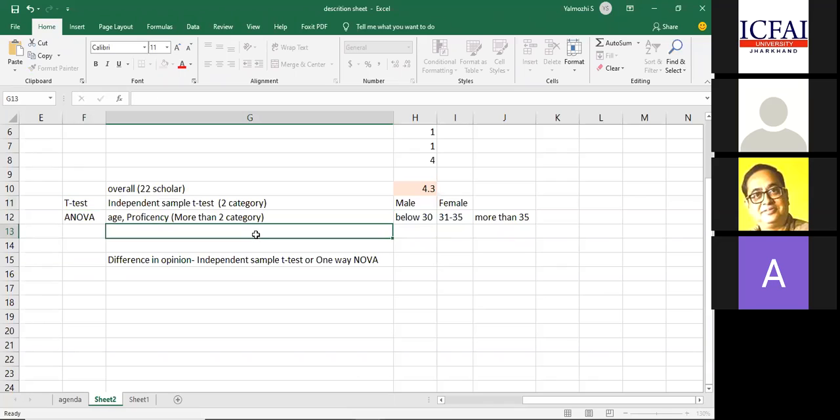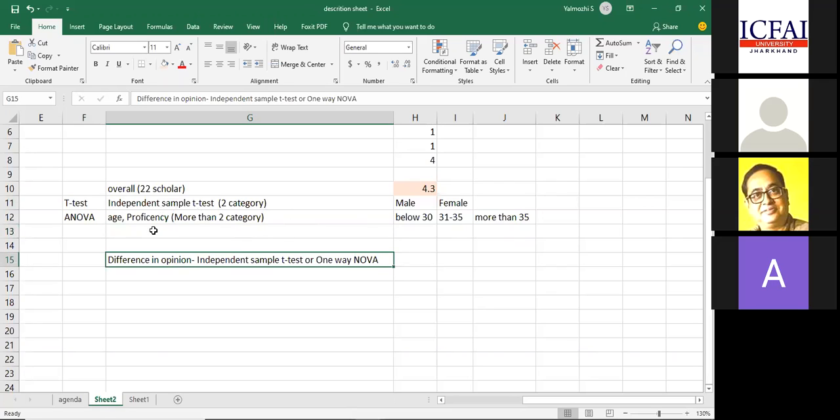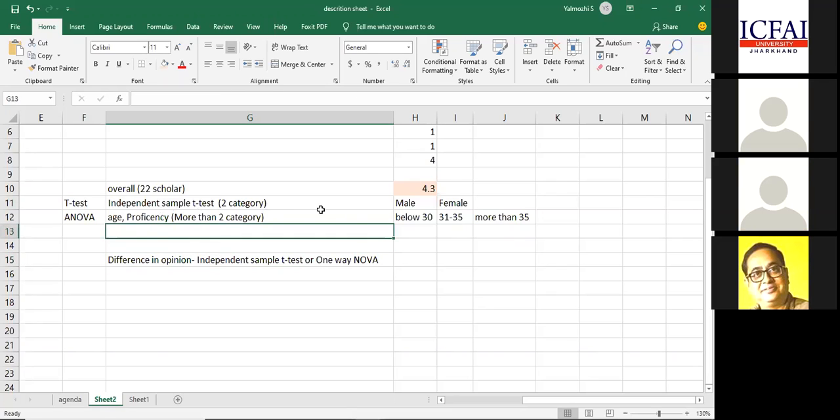Don't worry, this recording will be available for you. You can slowly look into it. For now, understand that if there are only two categories, it is the independent sample t-test. If there are more than two categories, it is ANOVA. And what we are doing is testing difference in opinion. It will always be for one independent variable at a time, and like this we have to do it for multiple variables, correct?